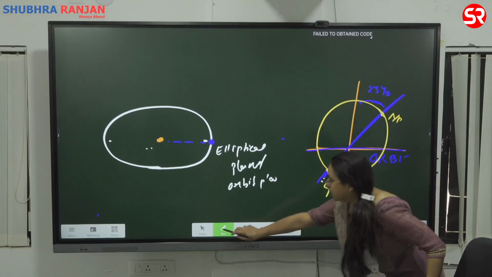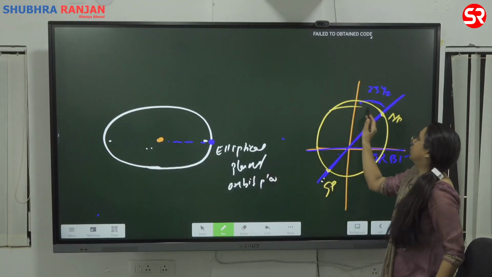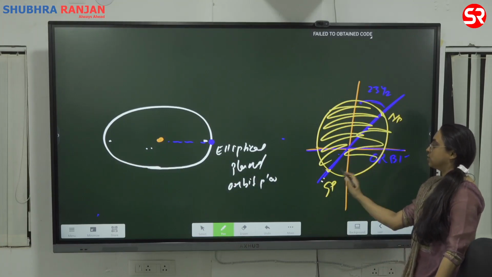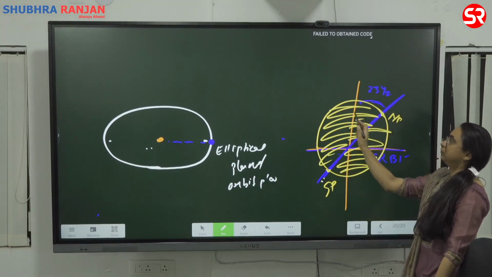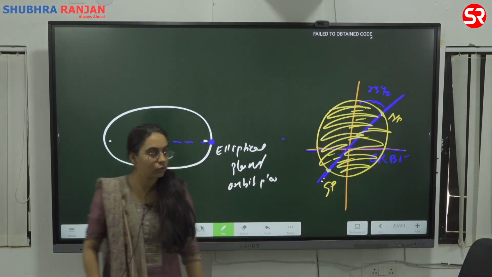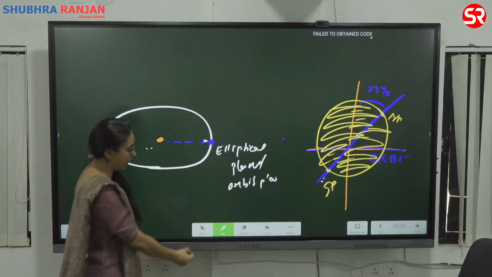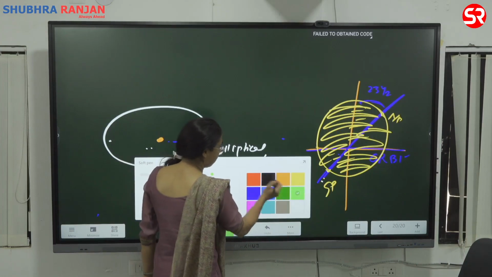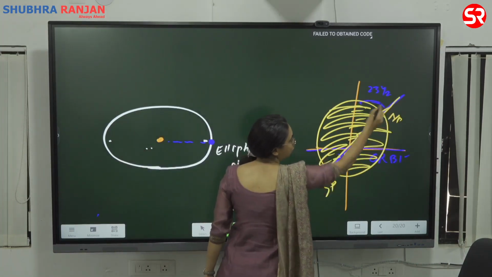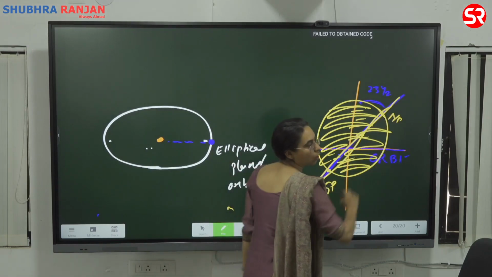Okay. So how is the Earth rotating? It is rotating at an angle of 23.5 drawn to the perpendicular to the orbital plane.